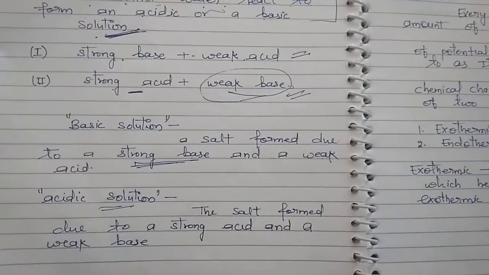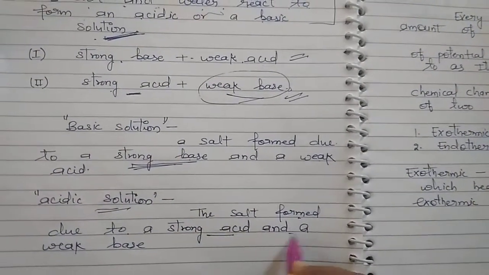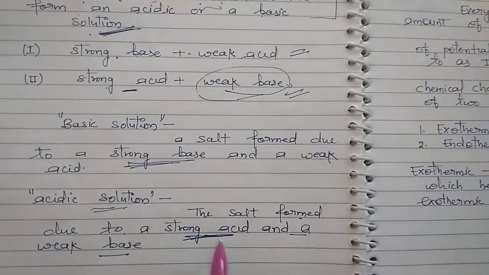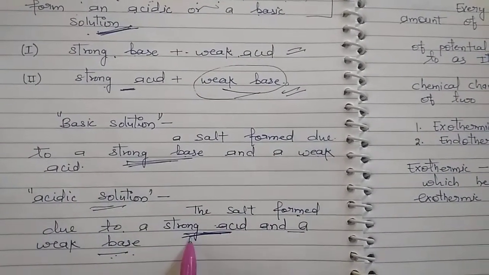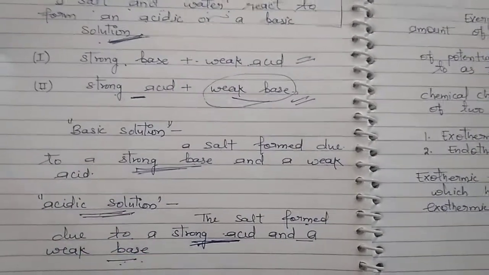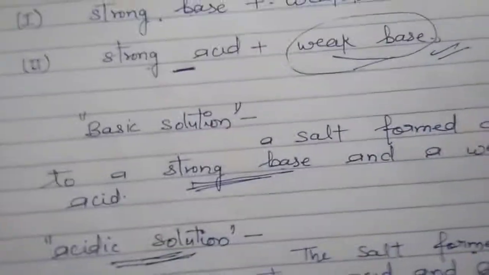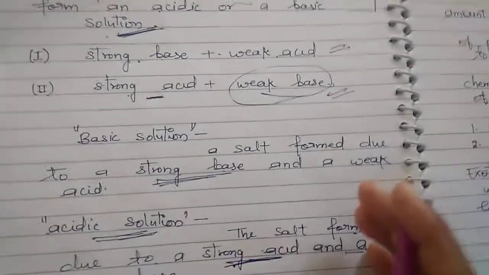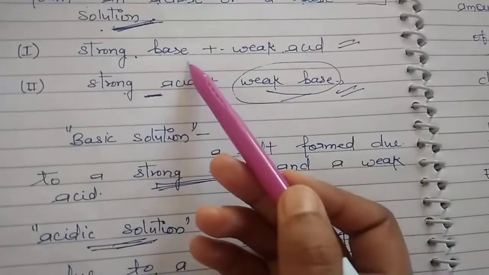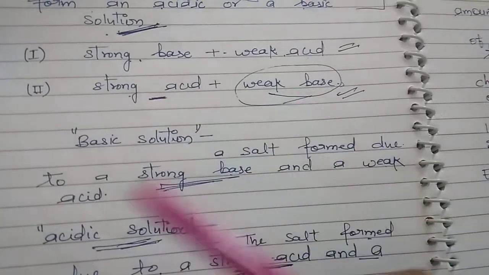And when an acidic solution is formed, if the salt is formed due to a strong acid and a weak base, now the acid is strong. So if the salt is formed from these two, then the solution formed is an acidic solution. So always remember, only those salts show hydrolysis which are formed either by strong base and weak acid or by strong acid and weak base.